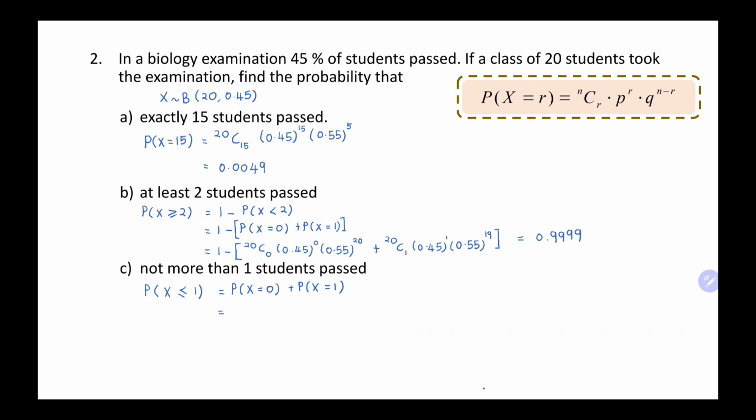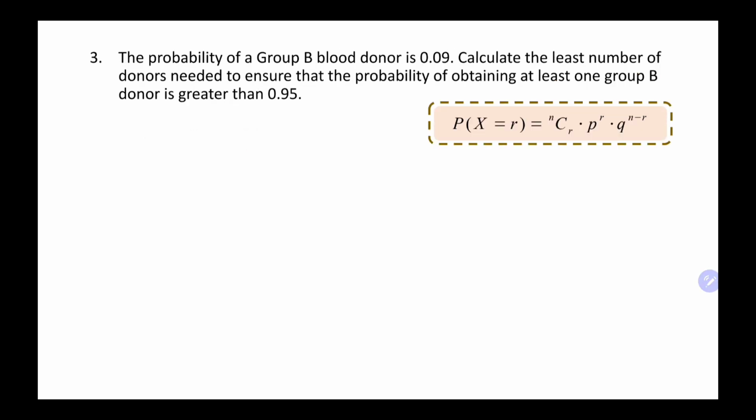Then we substitute the formula nCr, so 20C0, 0.45 power of 0, 0.55 power of 20, plus 20C1, 0.45 power of 1, and 0.55 power of 19. We get answer equals to 0.0001. We go to the next question, number 3.